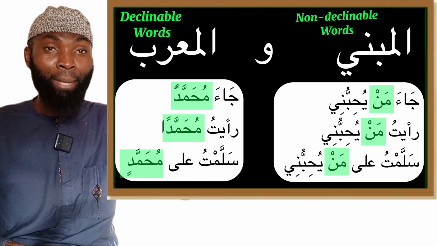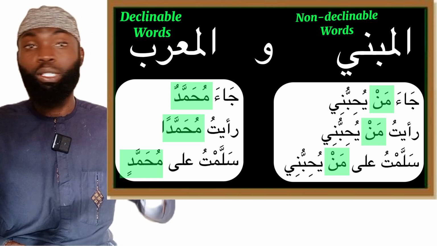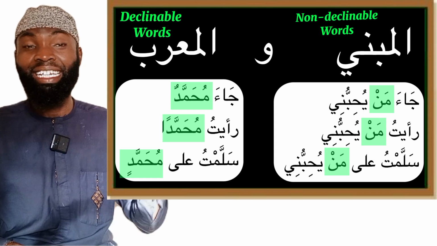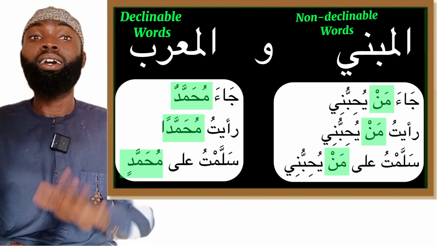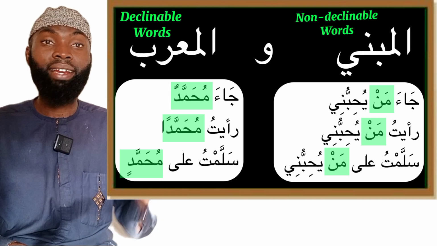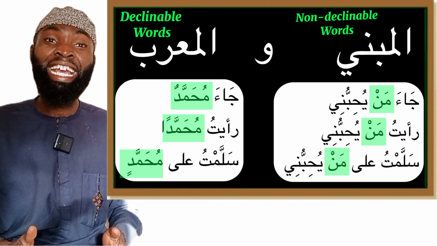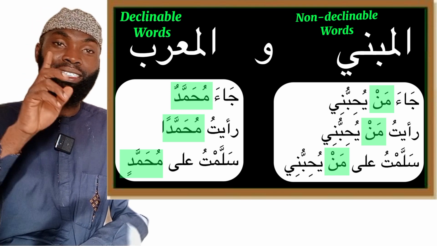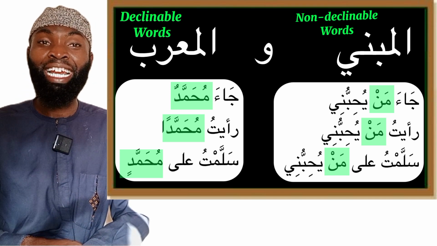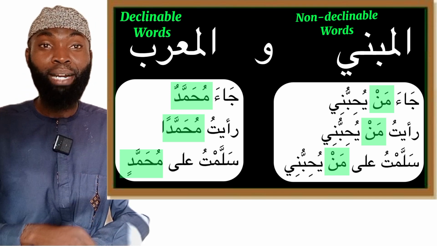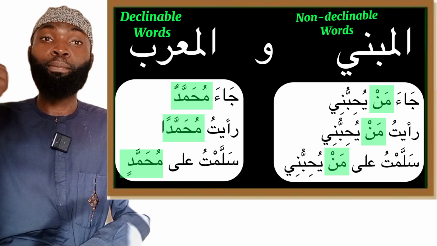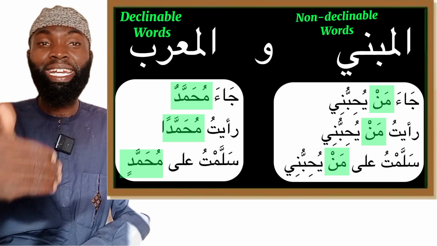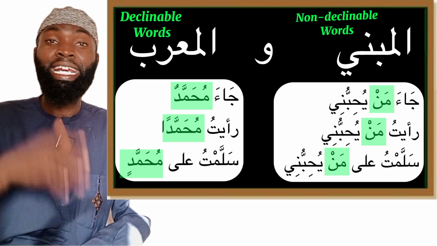You can see here the word man appeared in different grammatical functions. In the first, it appears as the subject of the sentence. Second, as the object, and the last, it is appearing after a harf jar, which is supposed to make it carry kisra. But man maintained the same position with the sukun on top of it. This shows that man is a non-declinable word. No matter where you see man, it will always be man. Unlike Muhammad, which changes as it moves on in the sentences depending on the grammatical function it is playing in a sentence.